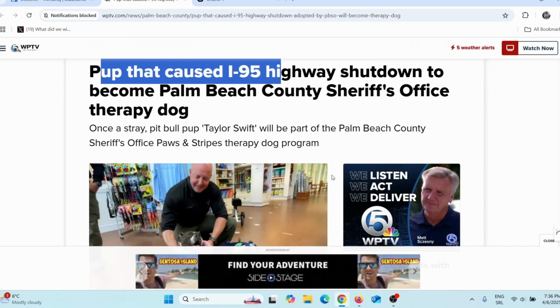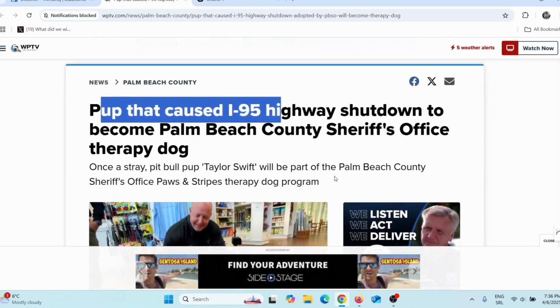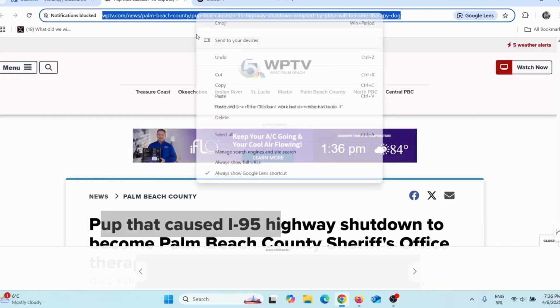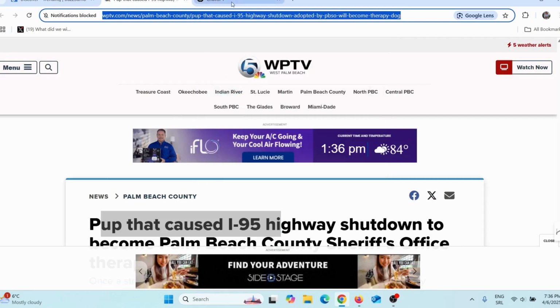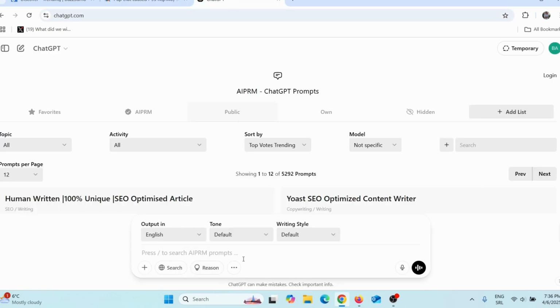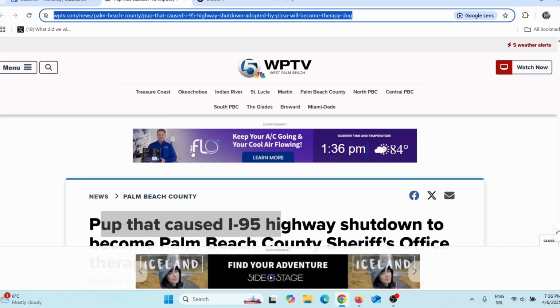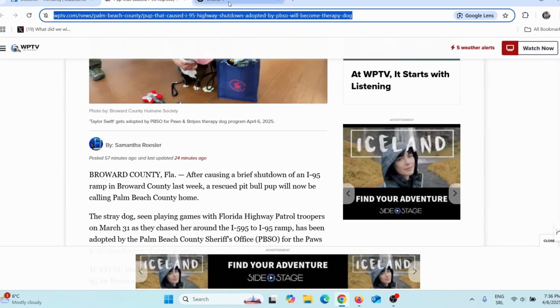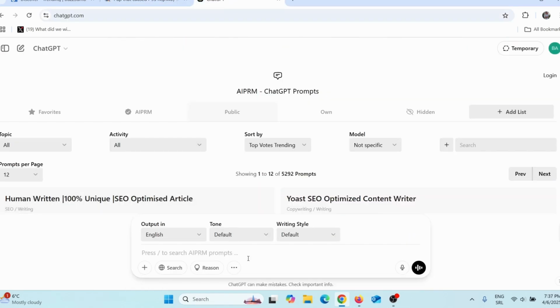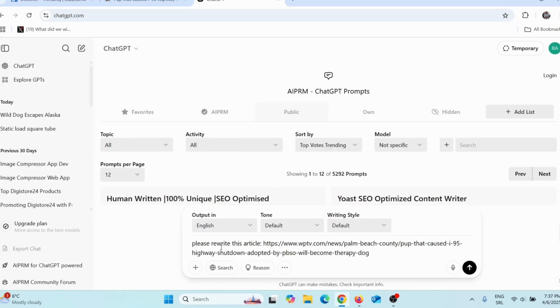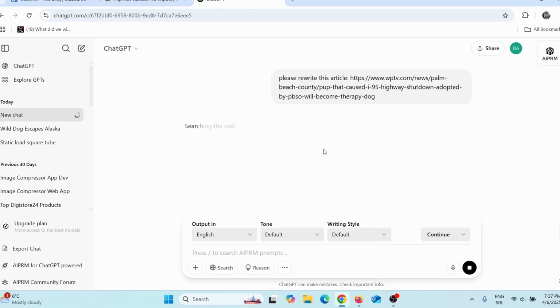People would like to read that, okay? So what I need to do, I simply need to copy this link here, and then I need to go here on ChatGPT and simply tell it to rewrite this article, okay? And that's it, and ChatGPT will rewrite that article. As you can see here, please rewrite this article, and then I added this link here. Press enter, and now ChatGPT will rewrite this article for us.